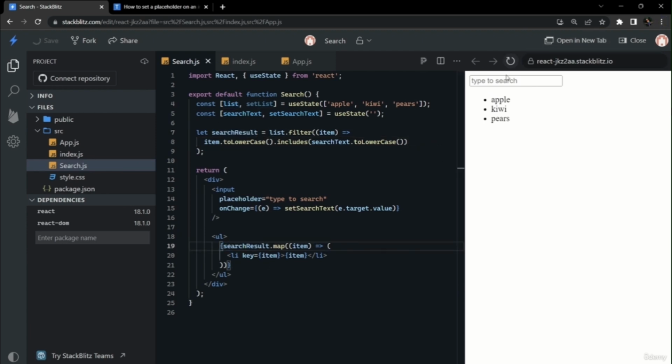So we have changed it. Now we can test our app. If we type apple, only apple will be displayed. If we type kiwi, only kiwi will be displayed, and in a similar fashion other fruits will be displayed. As you can see, the implementation was easy, and it is a very easy question to crack. Thank you. That's all for this video.